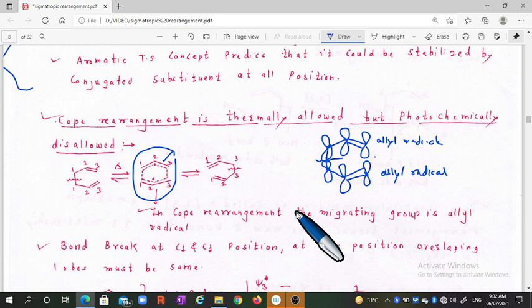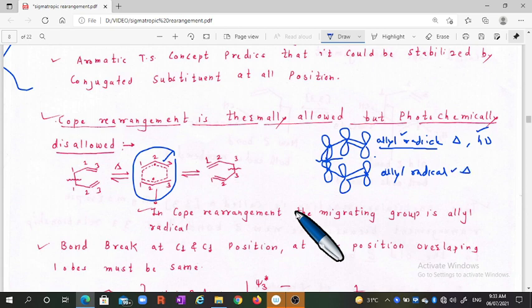To explain whether it is thermally allowed or photochemically allowed, firstly, the first allyl radical we will put as it is, whether it is the photochemical reaction we carry out or not. But changes we will bring on the second radical.